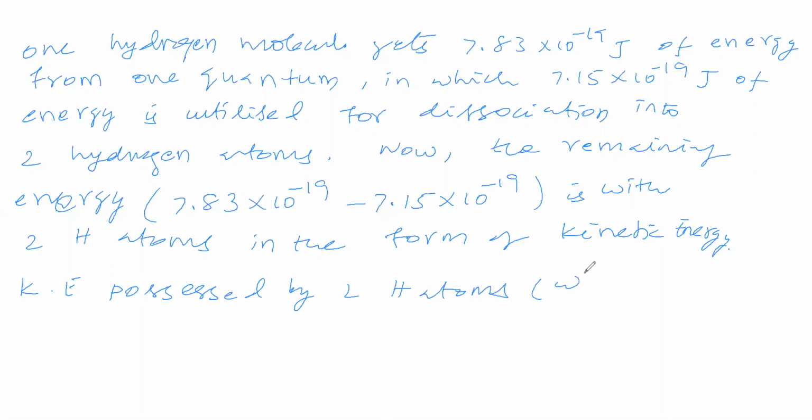which is from quantum, is how much? In the sense, let us subtract. So this much energy. So two hydrogen atoms having kinetic energy which is from quantum is how much means 0.68 into 10 to the power of minus 19 joule. So this much energy two hydrogen atoms have as kinetic energy.